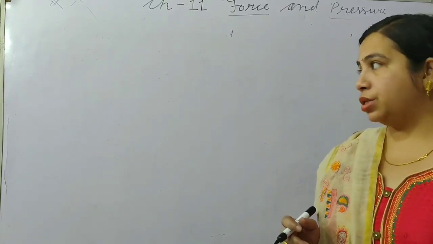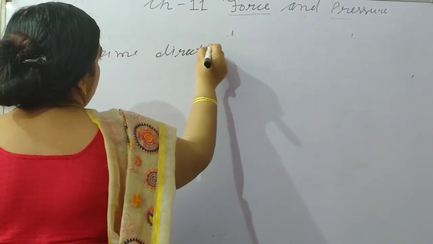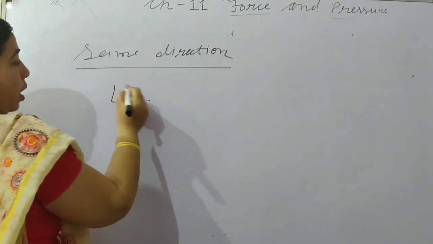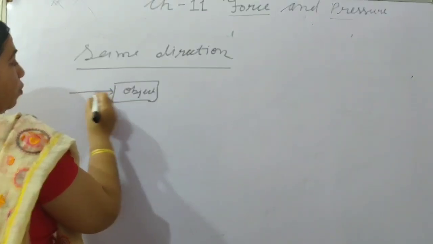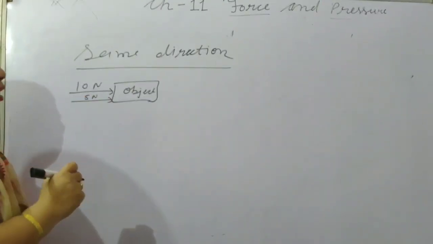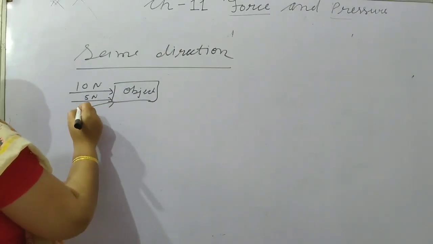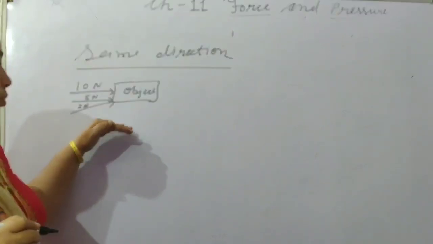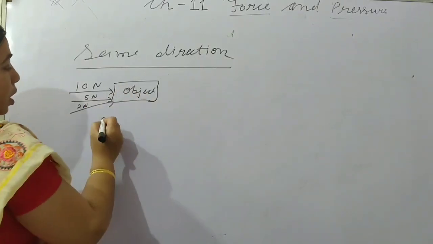If the directions are the same, this is an object, and from this direction there is a 10 Newton force, a 5 Newton force, and then how much force is applicable over here? We can say 2 Newton. Then, if the direction of the applied forces is the same, we add them.